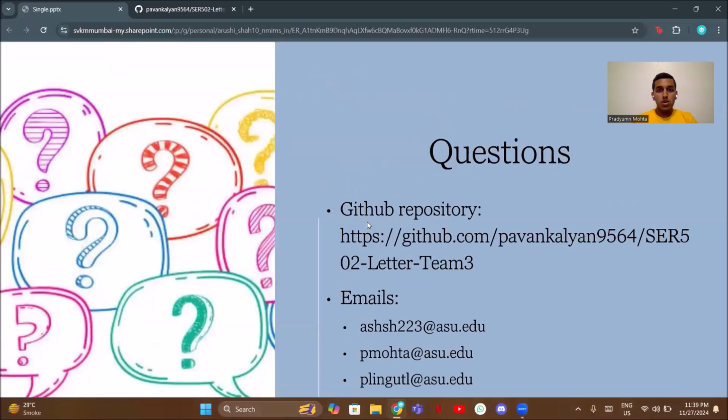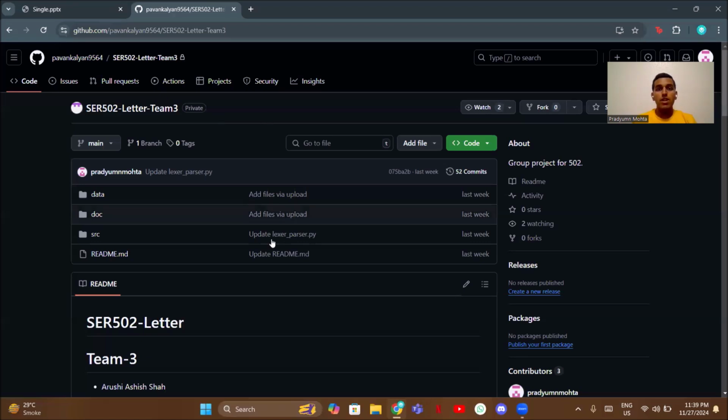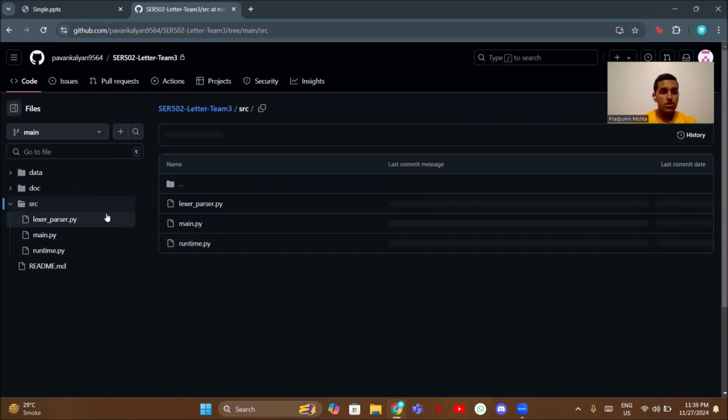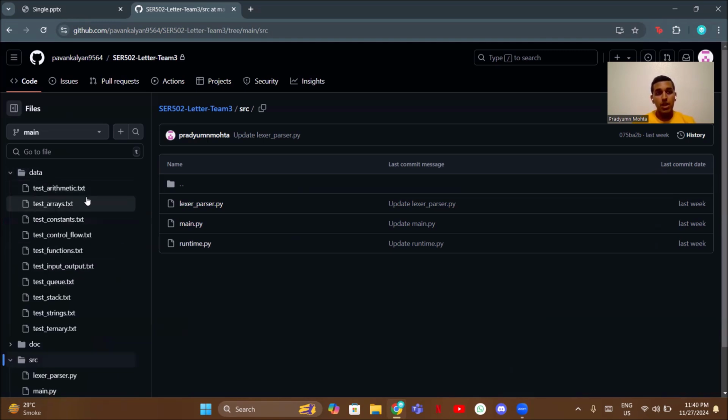So let me show you the demonstration of this language, how you can implement it. When you go to our GitHub repository, you can find everything, including our Lexer parser file, the runtime file, and the main file which compiles all of it. Other than that, under the data, there are all the test cases for each individual feature. So you can download it, clone it onto your device, and then we can run the language directly from the command prompt through the command line.